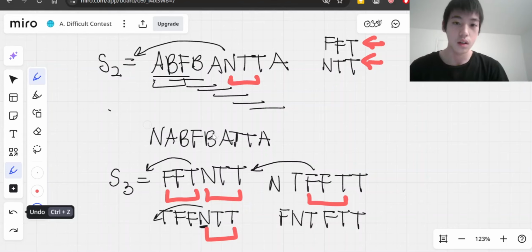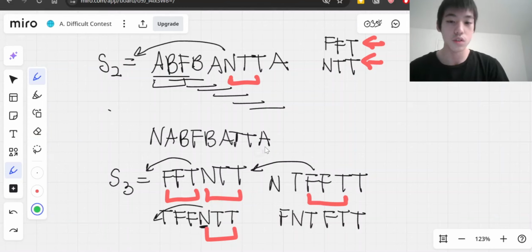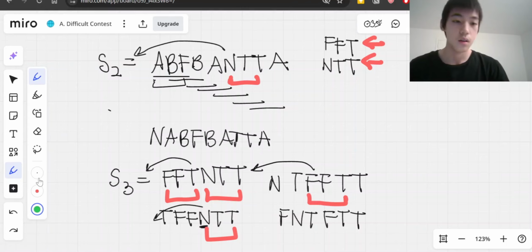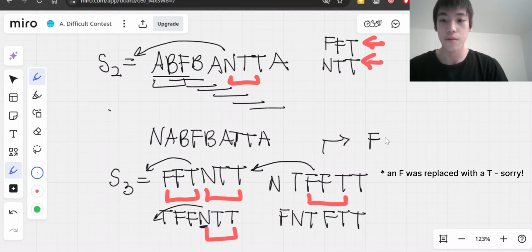Let's just try FFT and NTT. When we sort the characters, basically rearranging the whole string such that the characters are arranged in alphabetical order from A to Z, we get for string 3: F, N, T, T, T, T, and that's after sorting.